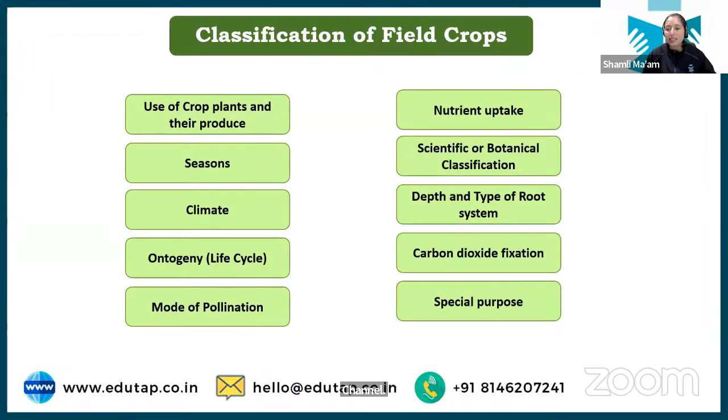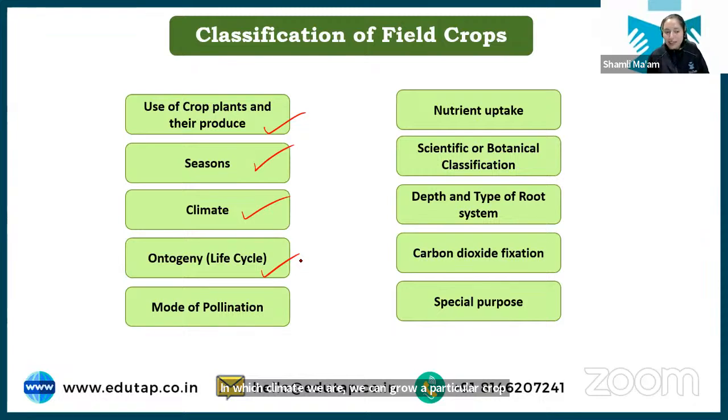Now let's see the classification of field crops. Field crops have been classified on different bases. First we have the use of the crop plant and their produce. So what is the use of that particular plant or the produce that we are getting from it? Based on that we have the very first classification. Next we have the season in which that particular crop is grown. We have a classification. Then we have the climate also, in which climate we can grow a particular crop. Based on that also we have a classification.